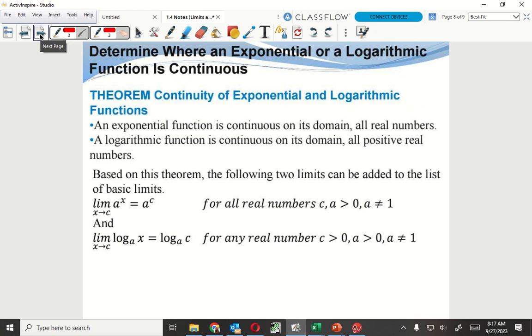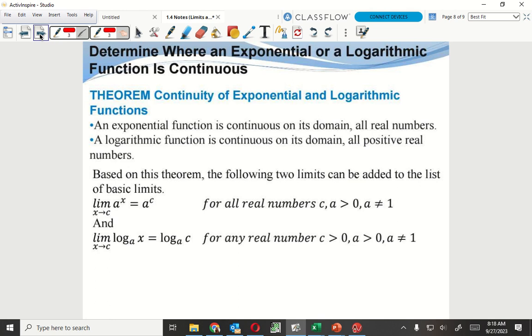Now, continuity of exponential and logarithmic functions. A lot of problems that people have is with logs and where they exist. So, an exponential function is continuous on its domain, all real numbers. Logarithmic functions are continuous on their domain, all positive real numbers. Logs do not exist from 0 into negative numbers.